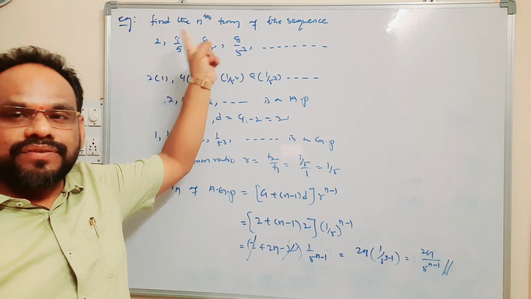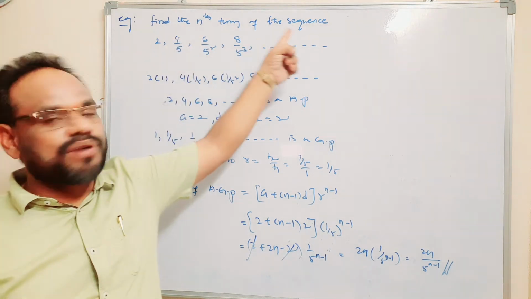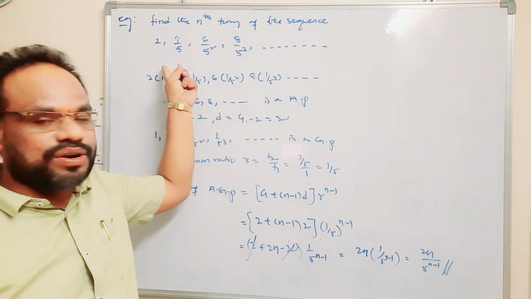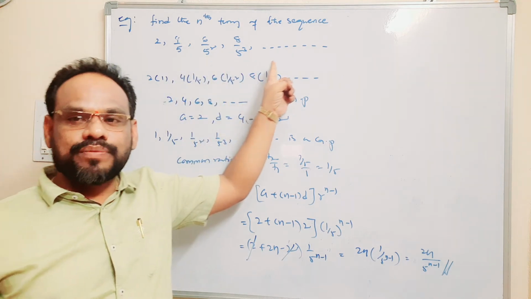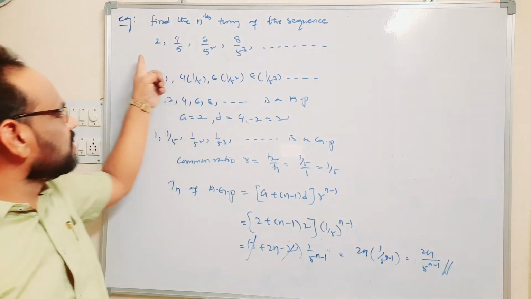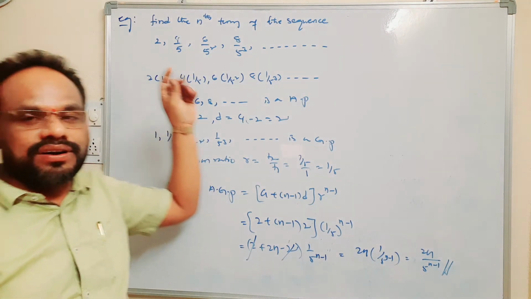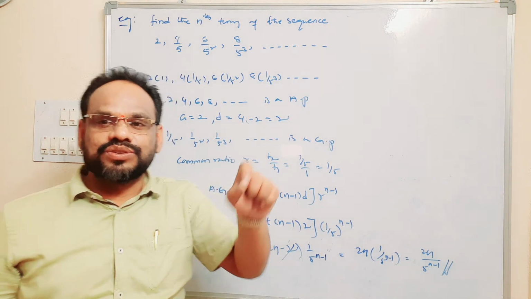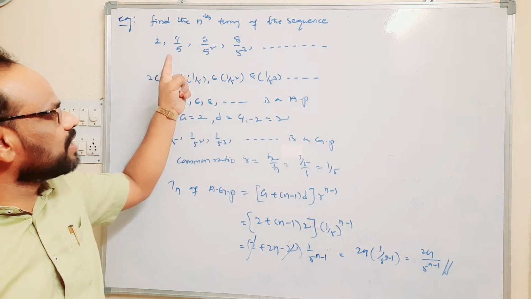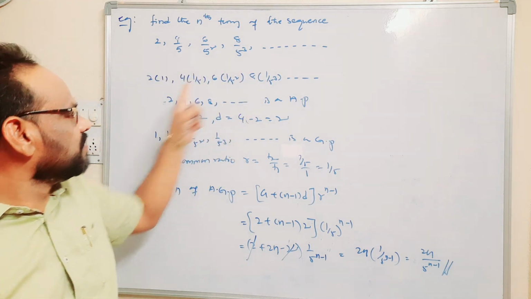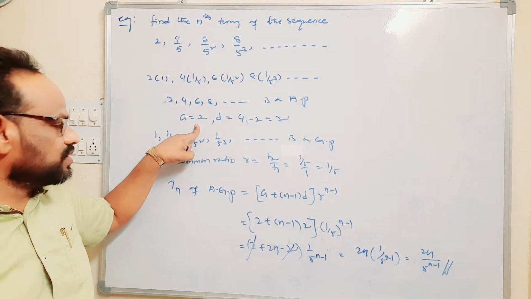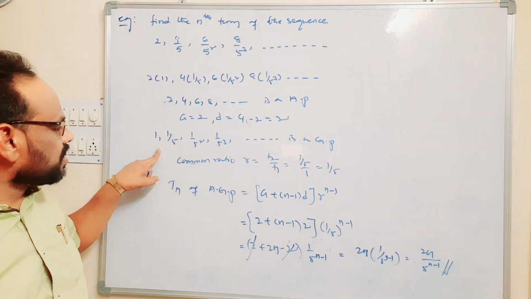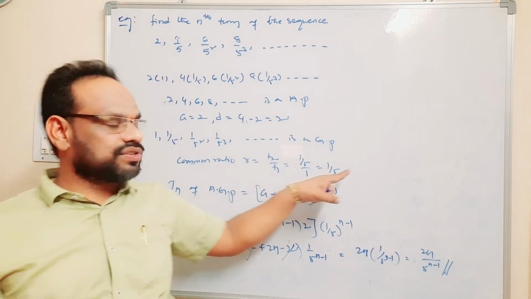Observe one example. Find the nth term of the sequence 2, 4/5, 6/5 squared, 8/5 cubed and so on. It is a product of an AP and a GP. So the given sequence is an arithmetic and geometric progression with first term a equal to 2, common difference 2, and GP common ratio r equal to 1/5.